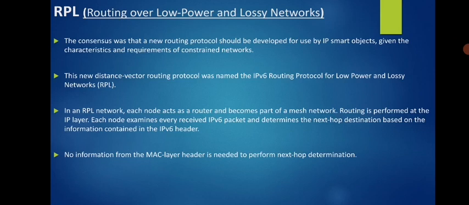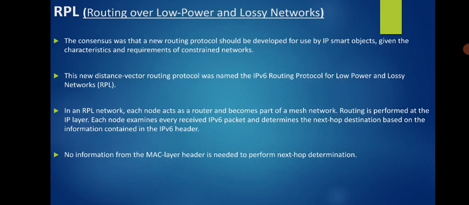In an RPL network, each node acts as a router and becomes part of a mesh network. So each and every node involved between source and destination will take part in the data transmission, remember. We'll see how it will be done.